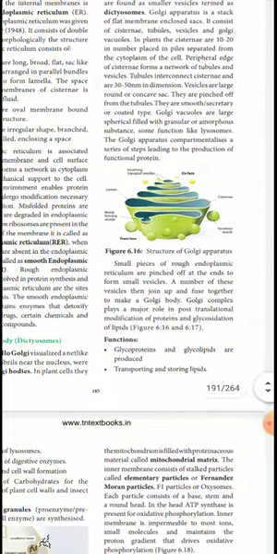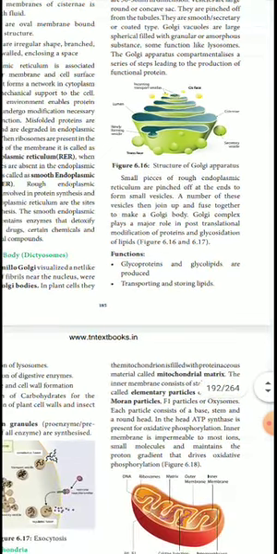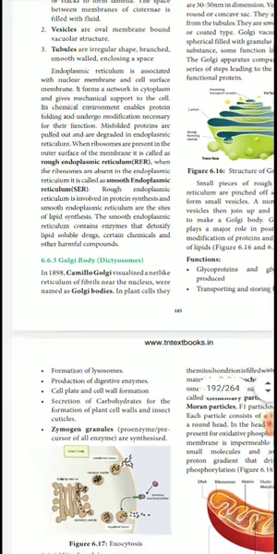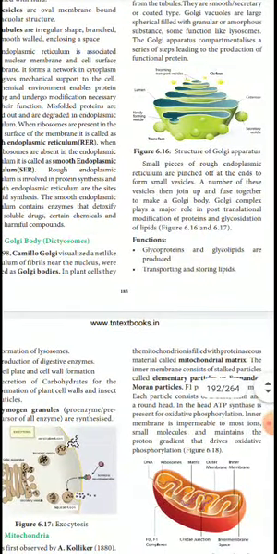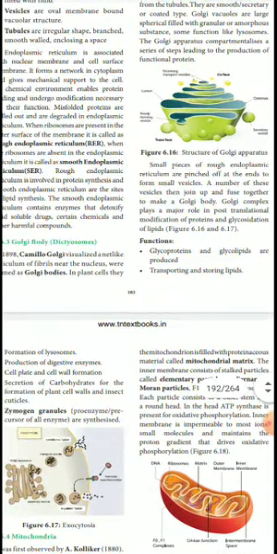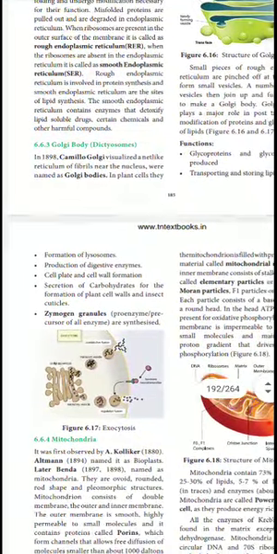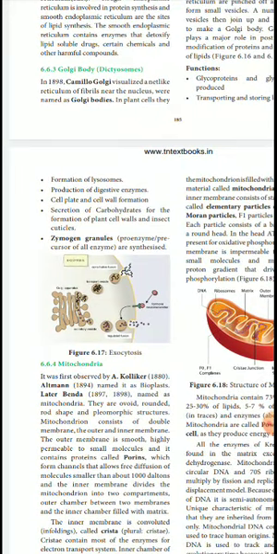The Golgi apparatus compartments carry out serial steps that lead to the modification of functional proteins. Small pieces of rough endoplasmic reticulum are pinched off and fuse together to make the Golgi body. Its functions are very important: glycoproteins and glycolipids are produced. Already we said that rough endoplasmic reticulum produces proteins and smooth produces lipids. The Golgi also transports lipids, forms lysosomes, produces digestive enzymes, forms the cell plate and cell wall, and secretes carbohydrates for plant cell formation, and enzymes and granules are synthesized.